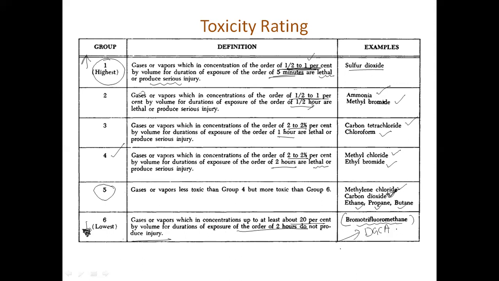They will ask you which type of fire extinguisher is most important in the cabin where the passengers are traveling? So we should say bromotrifluoromethane. That means if passengers are traveling inside the cabin and I want to use a fire extinguisher inside a cabin, I will not use any other type. I will use only bromotrifluoromethane in aviation.